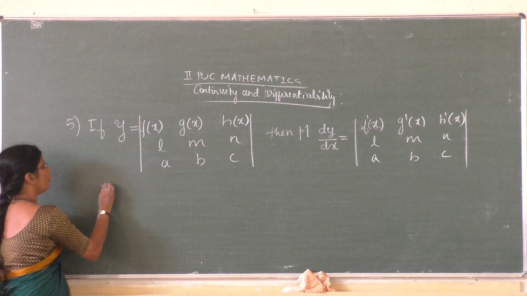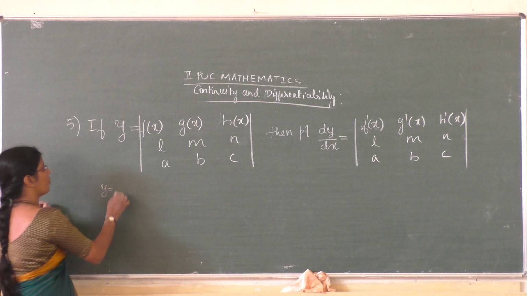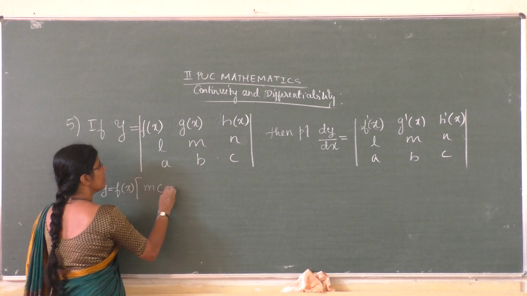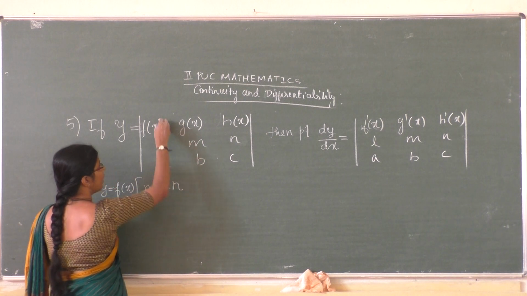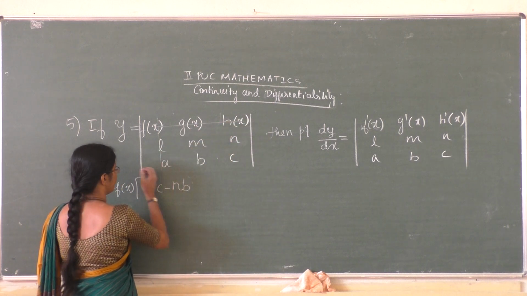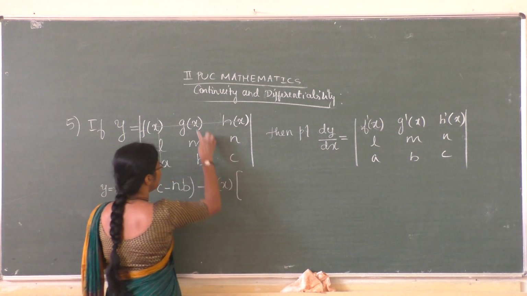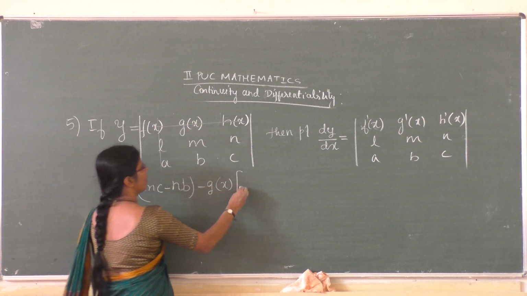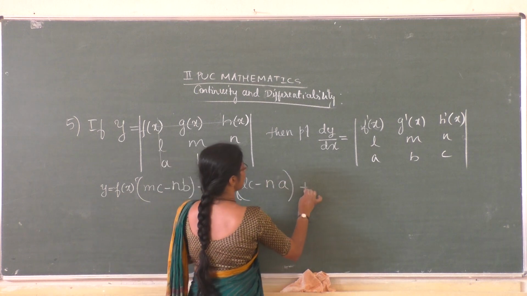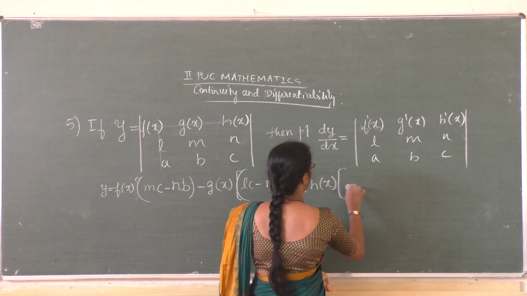Determinant evaluation. All of you know the determinant evaluation. We evaluate the determinant along the first row. f of x into (MC minus NB, first deleting the first row and first column), minus g of x into (LC minus NA, deleting the first row and second column), plus h of x into (LB minus MA, deleting the first row and third column).